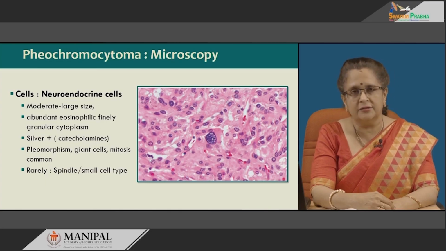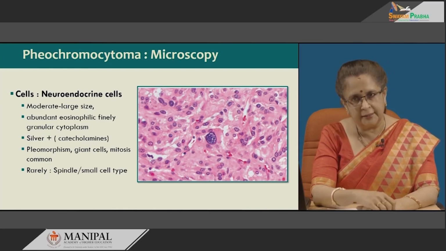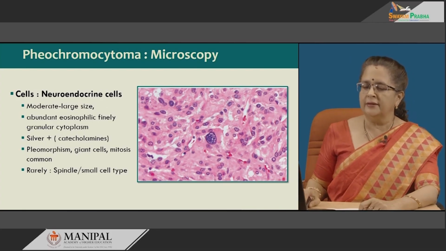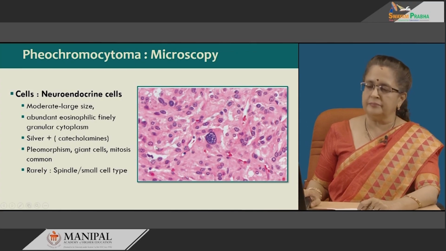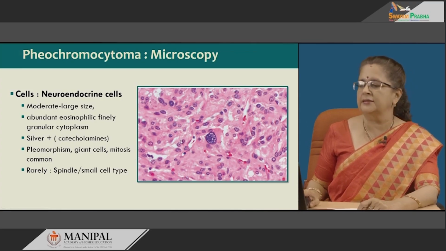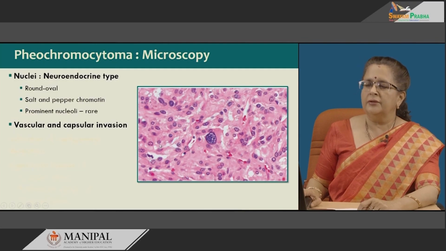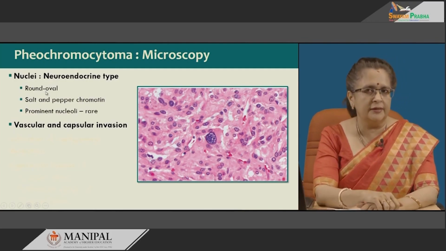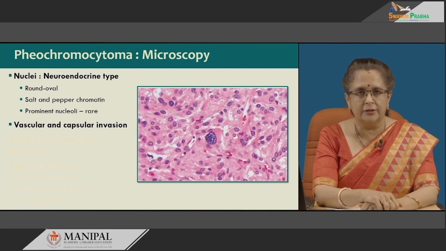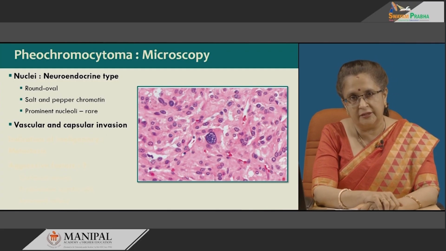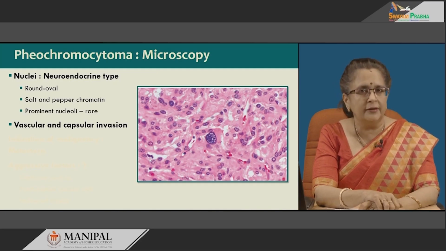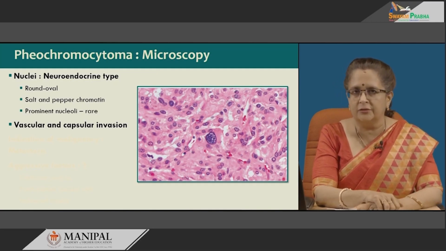Giant cells and mitosis are also common. Rarely spindle or small cell type can be there. Now, the spindle cell and small cell type are usually seen when the tumor becomes malignant. Nuclei are round to oval with salt and pepper chromatin, which is typical of all neuroendocrine tumors. Prominent nucleoli is a rarity. So, salt and pepper chromatin with very small nucleolus, abundant eosinophilic granular cytoplasm in a Zellballen pattern, typical of pheochromocytoma